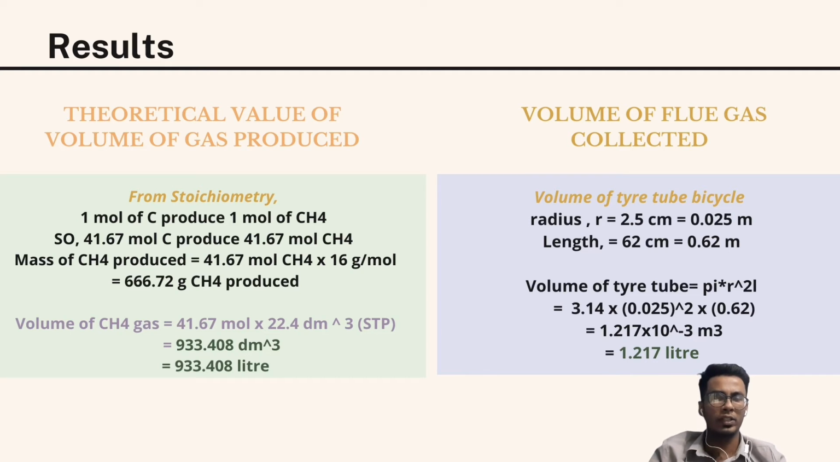For the volume of fuel gas collected, since we use a bicycle tire tube to collect all the fuel gas, the radius of the tire tube is 2.5 centimeter, which is equal to 0.025 meters, and the length is 62 centimeter, which is equal to 0.62 meters. The formula used to calculate the volume is pi times r square times L. Substituting all the values, we will get 1.217 times 10 to the power of negative 3 meter cube, which is equal to 1.217 liters. That's all from me. Thank you.